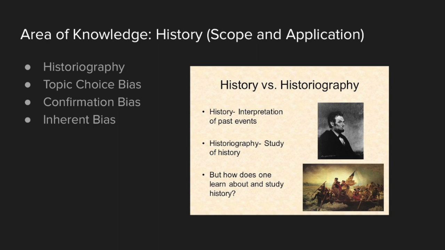Moreover, if a historian is looking for a situation to be a certain way, they may be more prone to finding evidence to support their interpretation, causing confirmation bias. Historians may also add in their own inherent bias in terms of how they interpret history. This can be either voluntary or involuntary, but can still occur subconsciously.